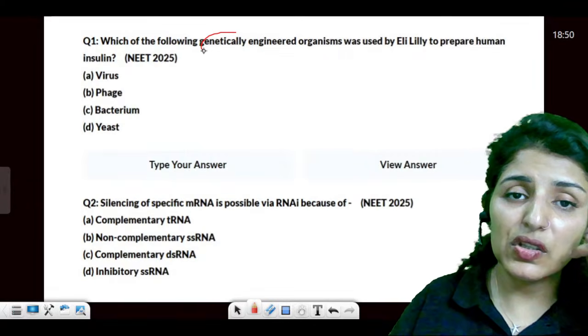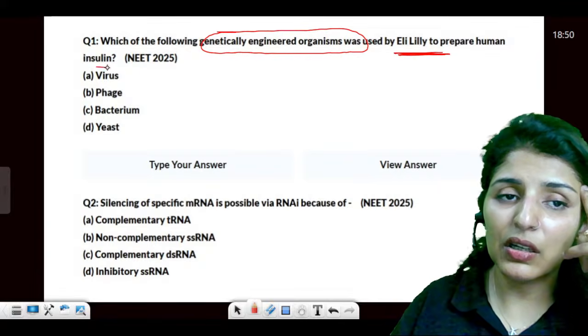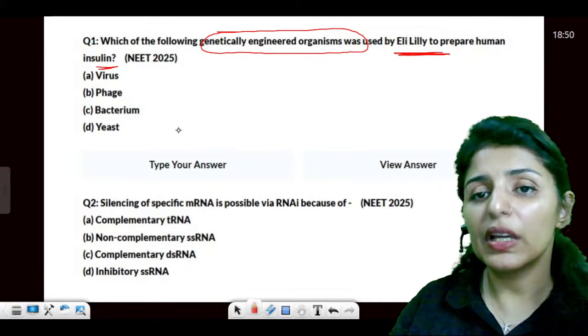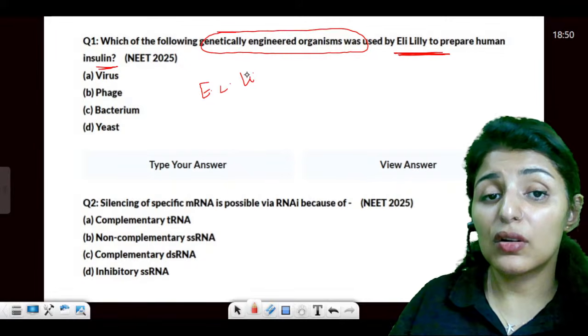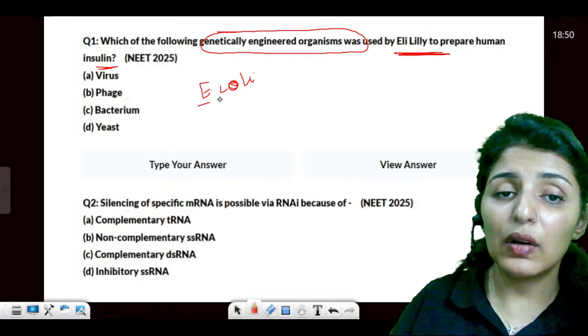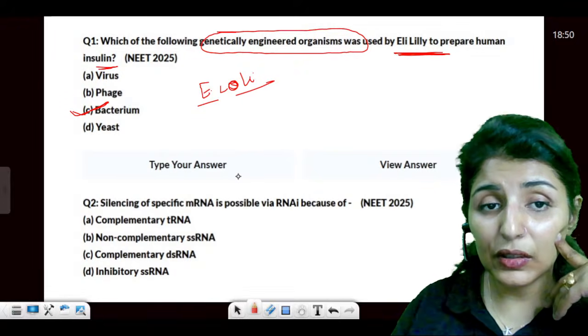Now, which of the following genetically engineered organisms are used by Eli Lilly to prepare the human insulin? Just told you, Eli Lilly used E. coli as a host. So what was E. coli? E. coli is a bacteria. Clear to you?